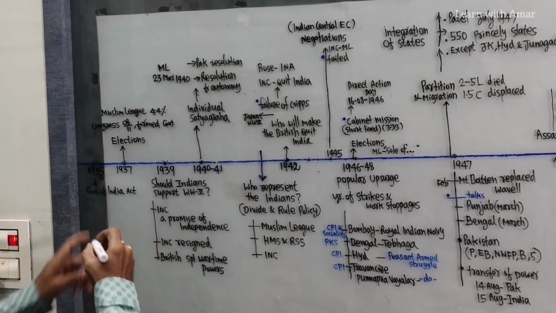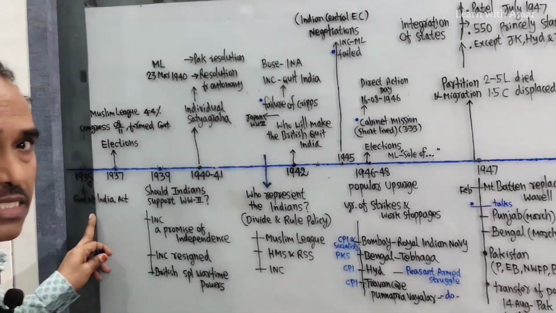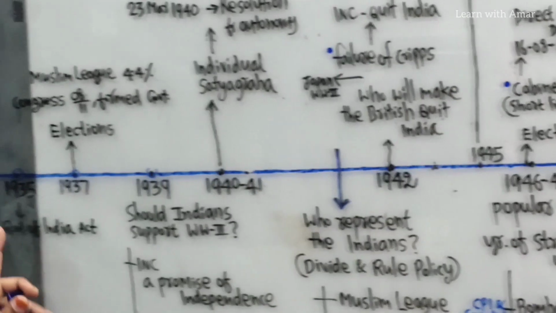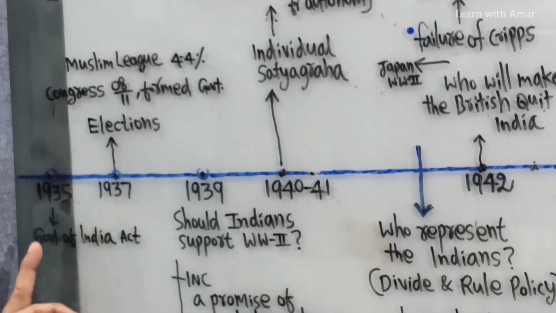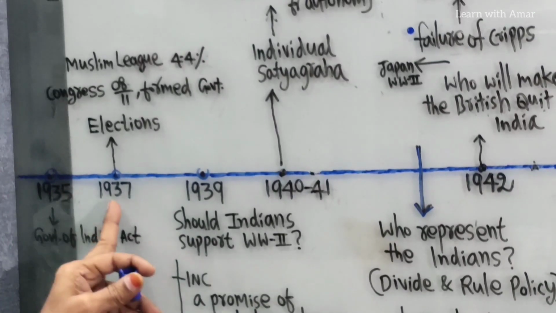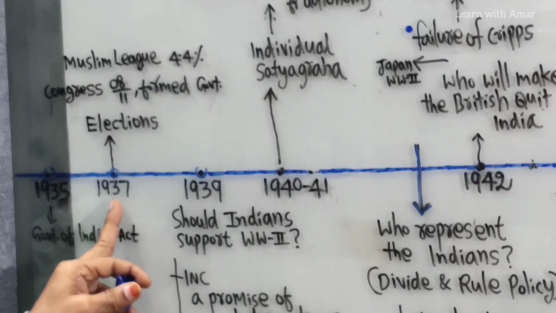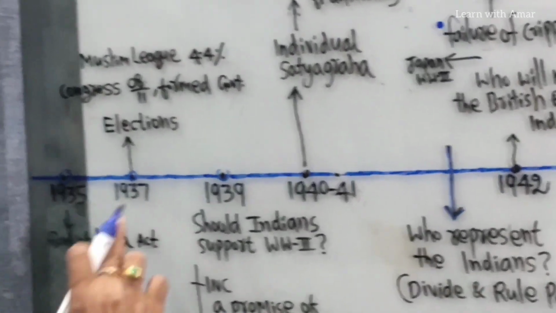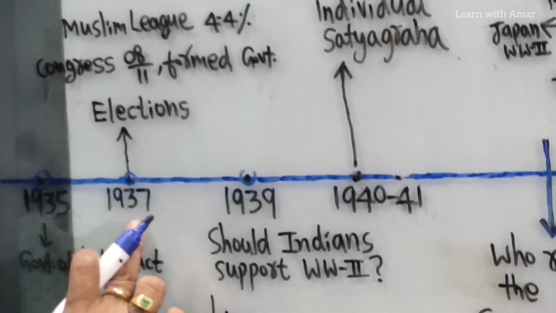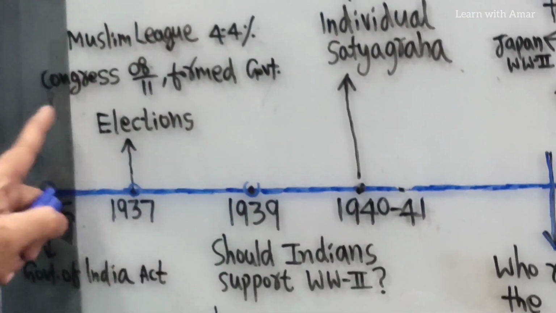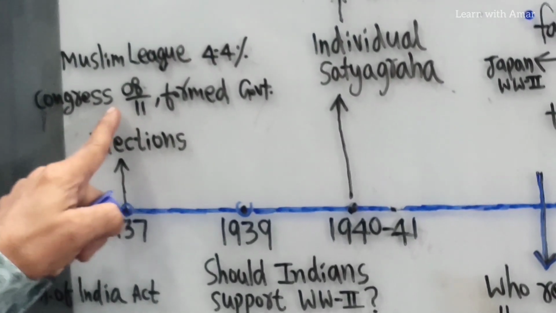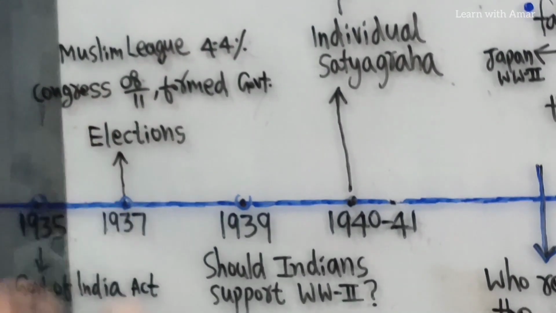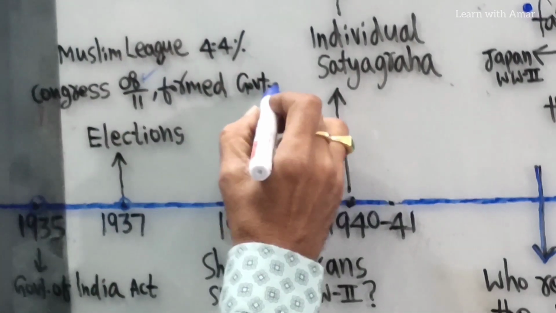In the year 1935, British Parliament passed an act, that is the Government of India Act 1935. According to this act, in 1937 elections were held in India under British rule. So what was the result? Out of 11 provinces, the Congress party won 8 and formed the government.